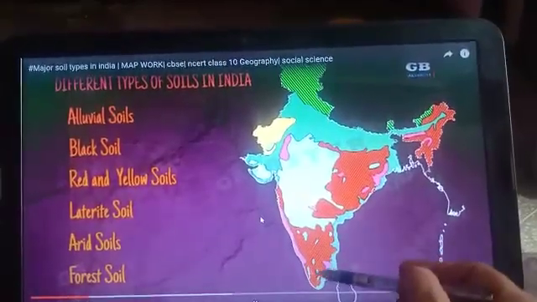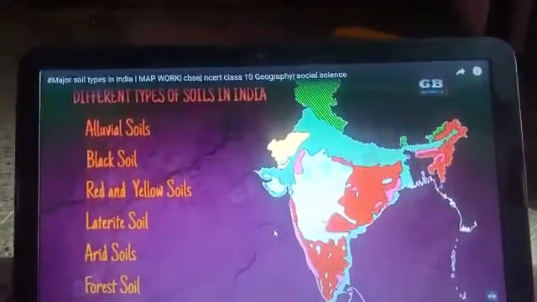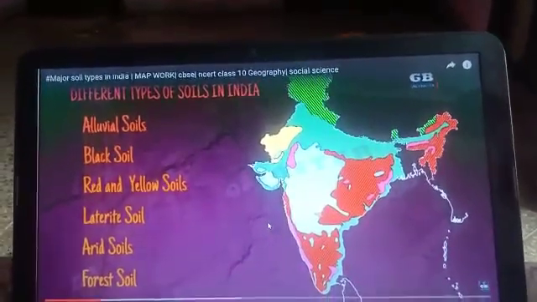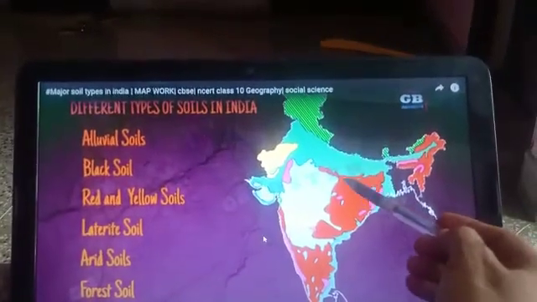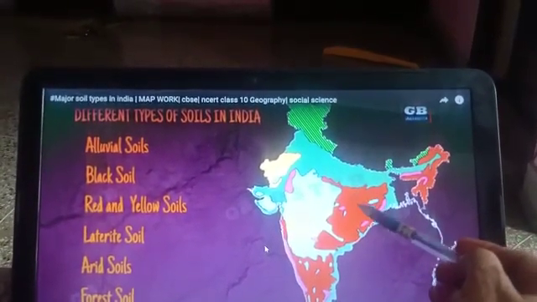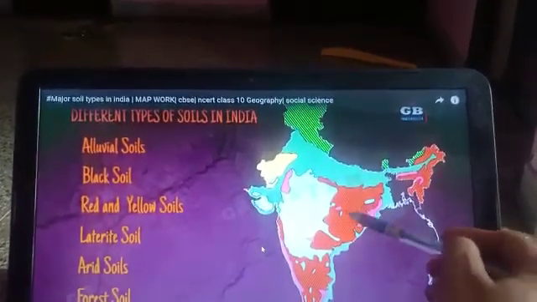Clear? And this Tamil Nadu, Karnataka and a little bit of Maharashtra you have to show. Clear? These areas are covered with red and yellow soil. This soil is rich in iron content. This is the reason most of the iron ore mines are found here in Jharkhand, Chhattisgarh and Odisha.